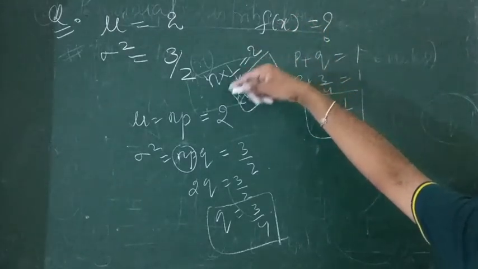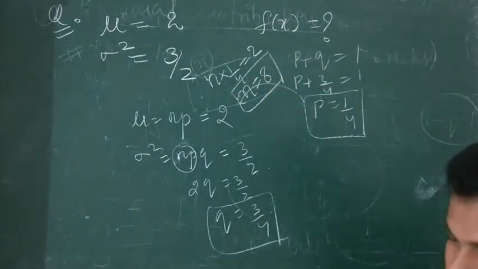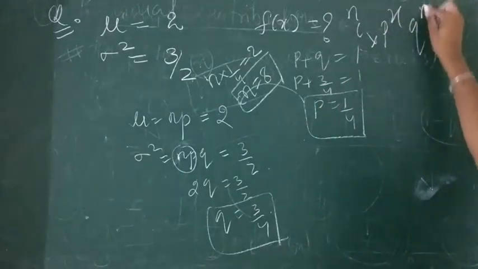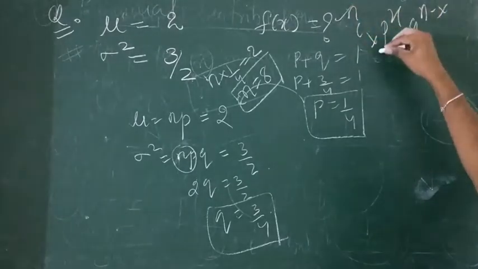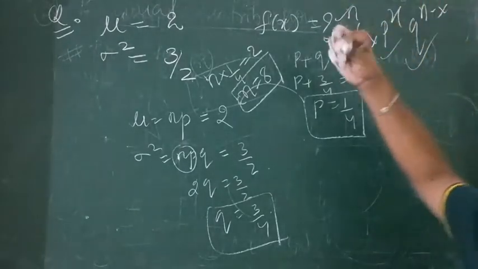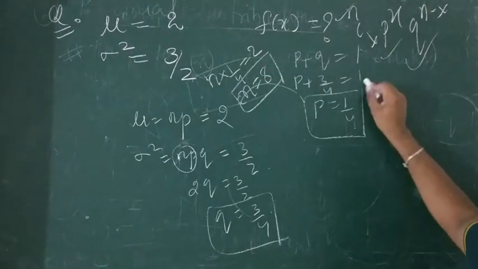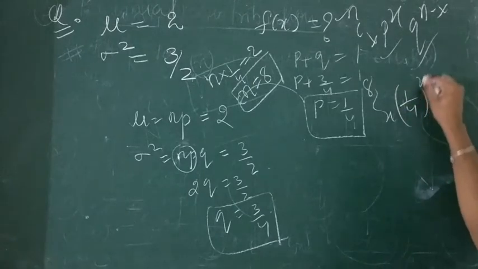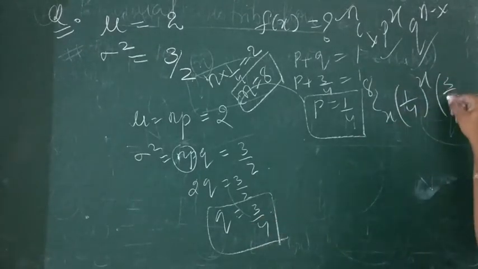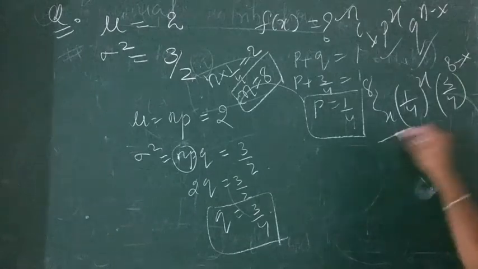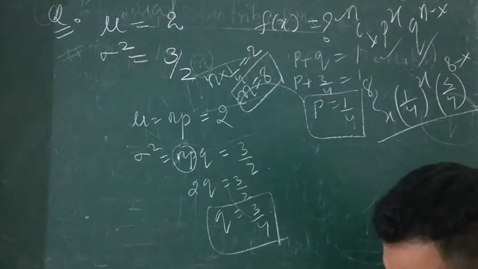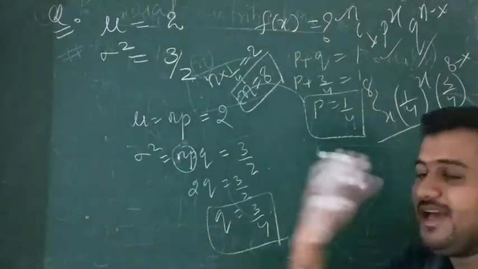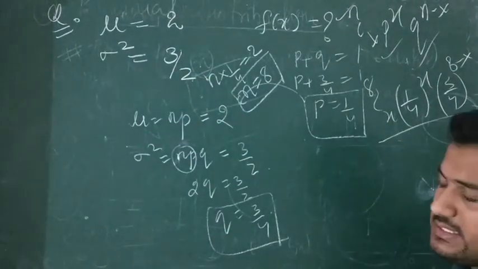What is the function asking? You know the function nCx p to the x, q to the n minus x. You know the value of n, p and q. Put it in and get the answer. That is 8Cx, p is 1 by 4 to the x, and q is 3 by 4 to the 8 minus x. This is the answer. Simple. Whatever values are given, keep putting them in, you will get the answers.